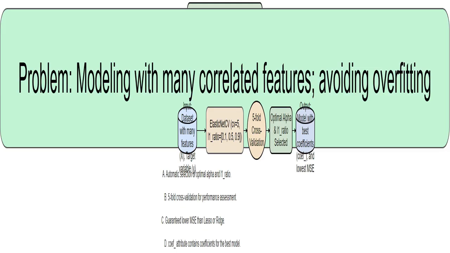I have a dataset with many features, some of which are closely related. I want a model that works well on unseen data and isn't overly sensitive to my specific training data. That's why I'm using regularization techniques to avoid overfitting.